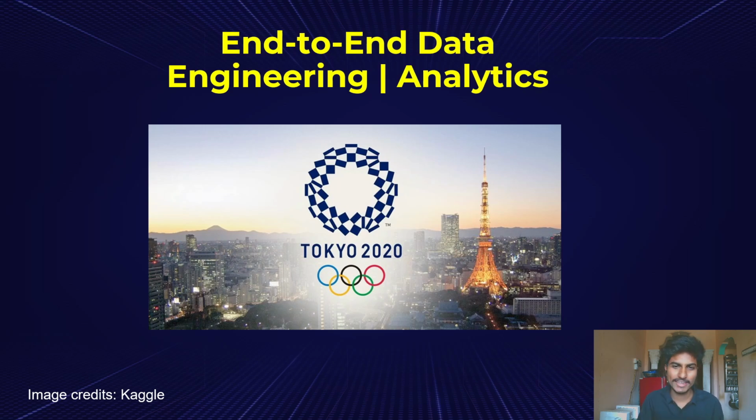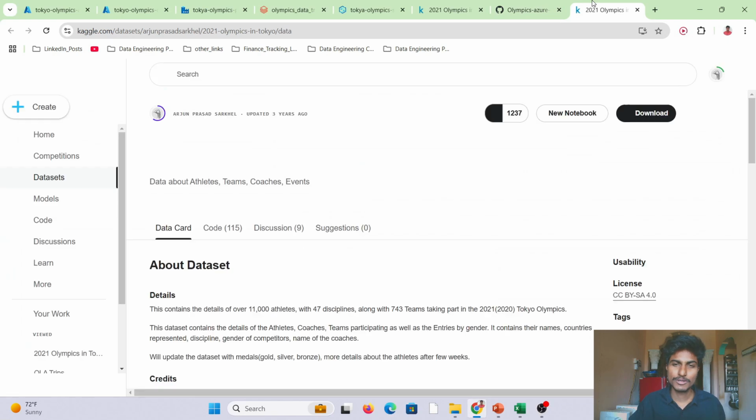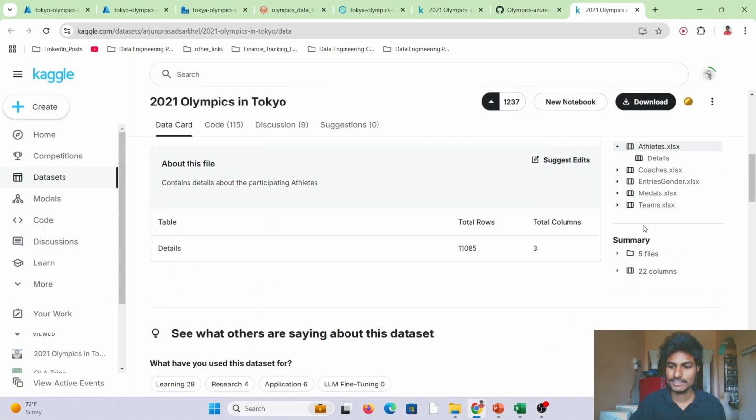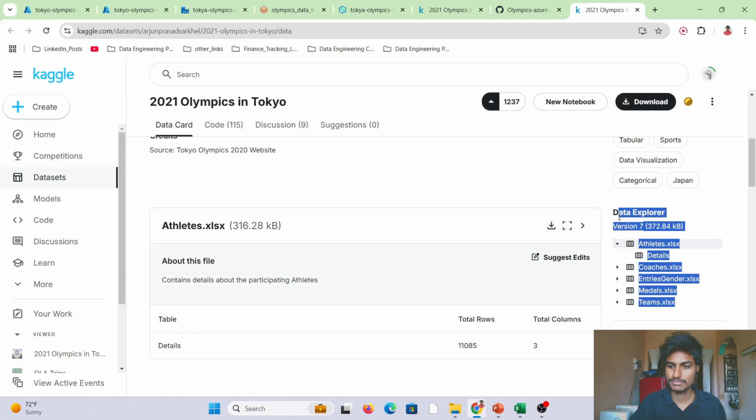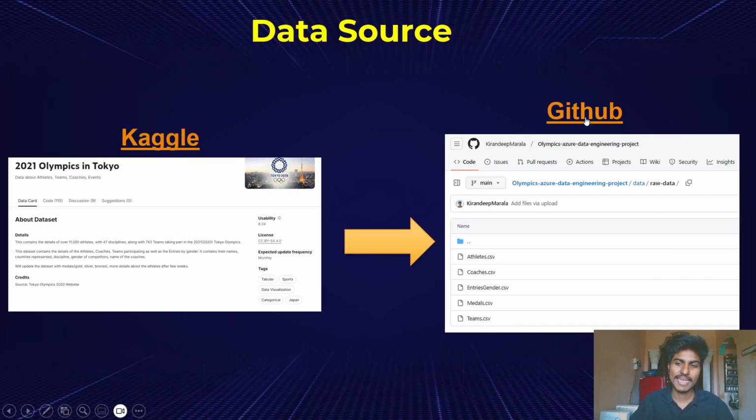Firstly, we are doing data engineering and analytics on the Tokyo Olympics dataset. We have built a pipeline so that we can do a complete analysis of the events held at that time. As the first step in every project, we need to understand our data sources, right? Our data source in this project is Kaggle. If you observe here, this is our data, and it contains 5 tables mainly, with information about athletes, coaches, medals, and teams.